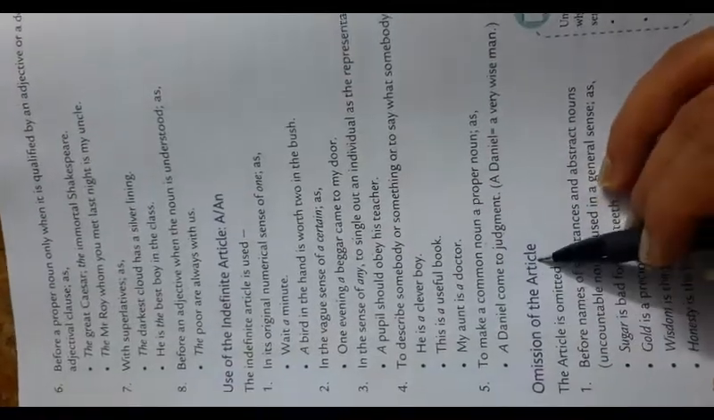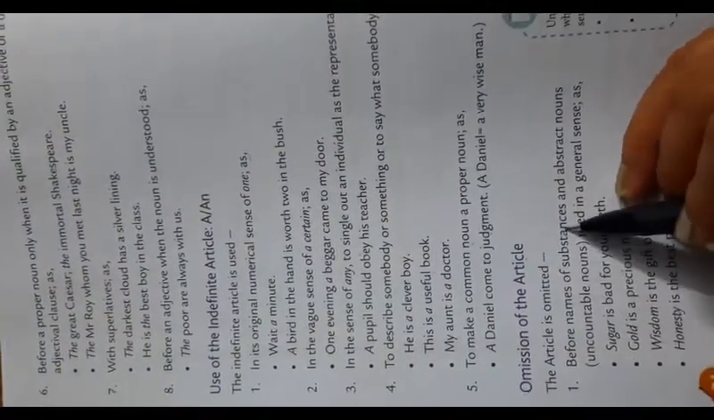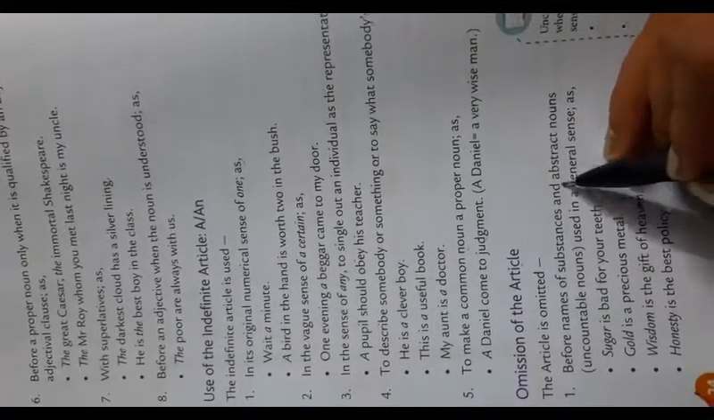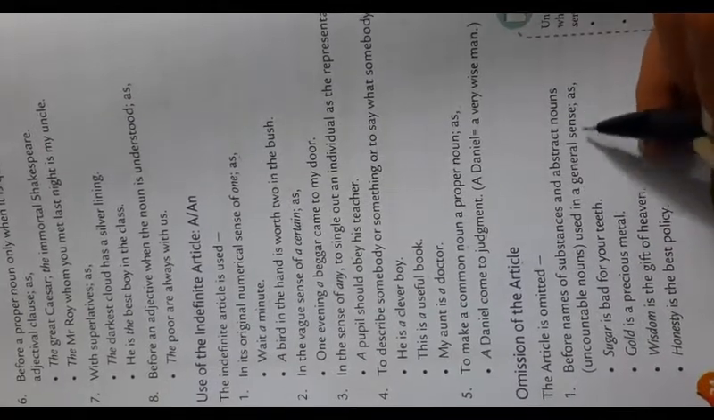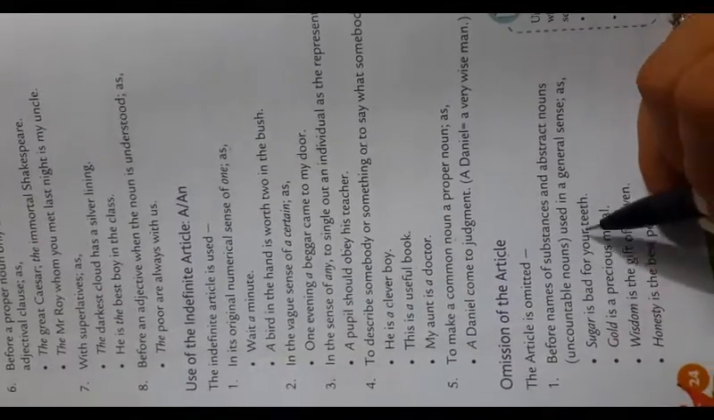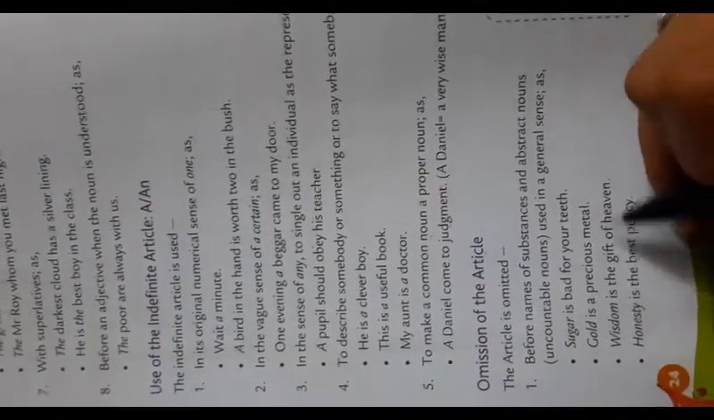Omission of the article. The article is omitted before names of substances and abstract nouns, uncountable nouns, used in a general sense, as sugar is bad for your teeth, gold is a precious metal, wisdom is the gift of heaven, honesty is the best policy.